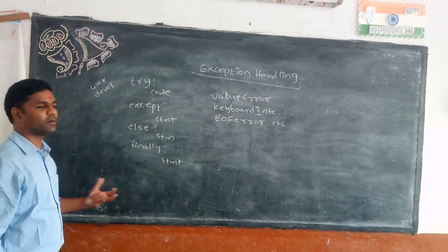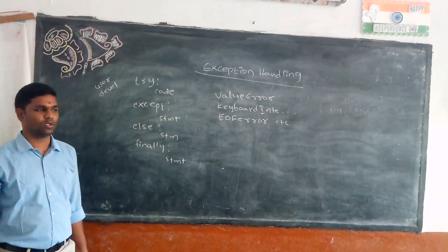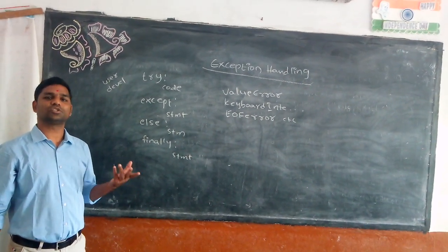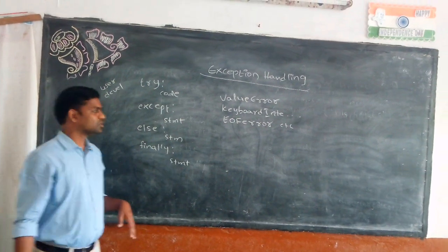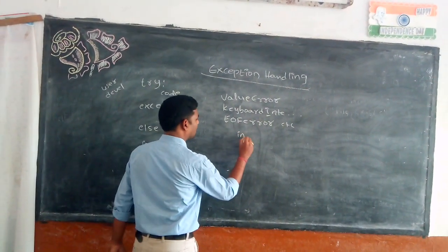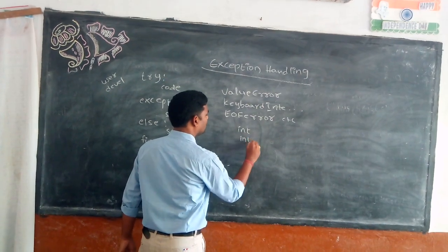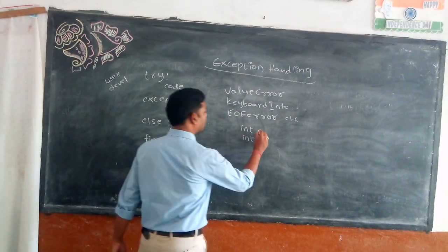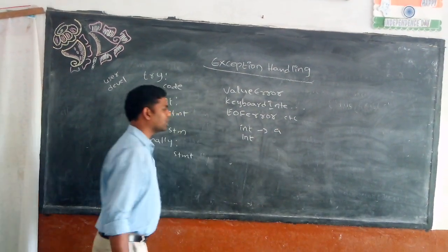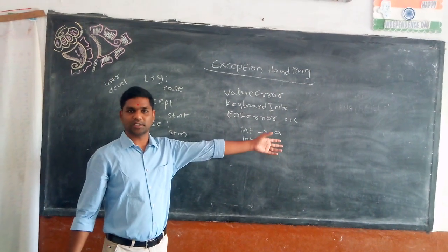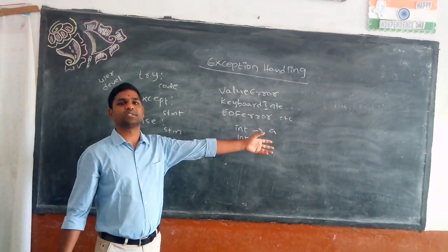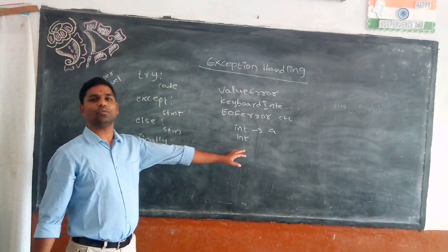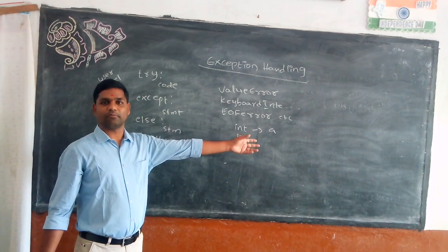How can a user make mistakes while executing the code? For example, I have written code to read two numbers and compute the summation of the two numbers, in the format of integers. I give clear information to the user stating to enter a number. But unfortunately, the user entered the number as A. A is not a number, so automatically it's a data type error. This is what we can call an exception from the user.